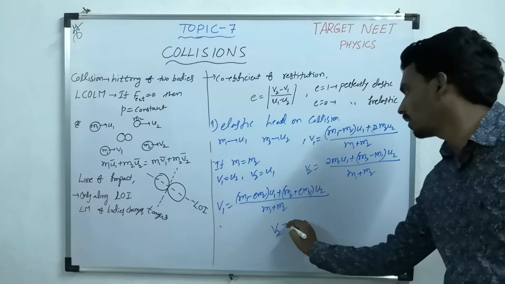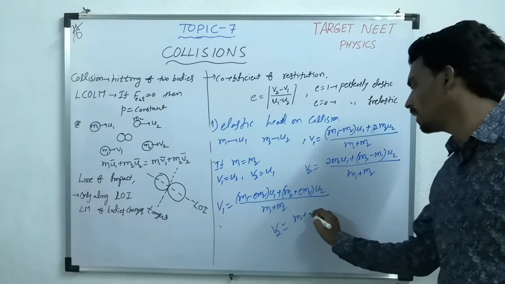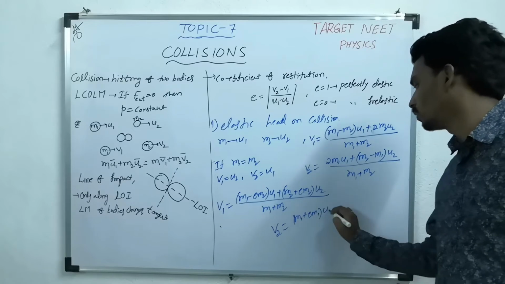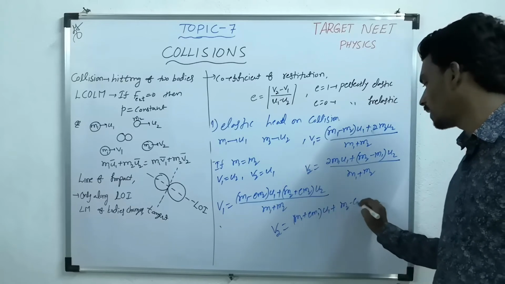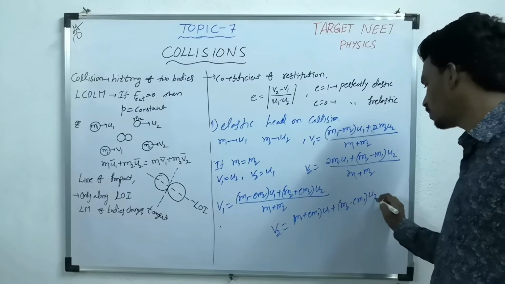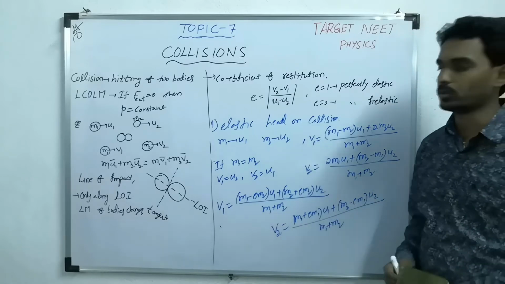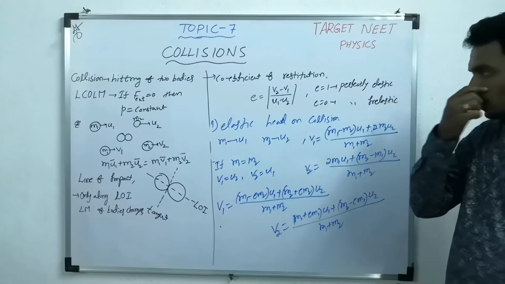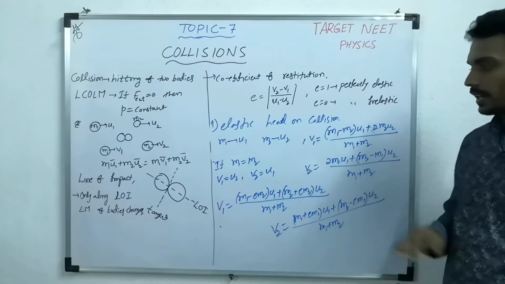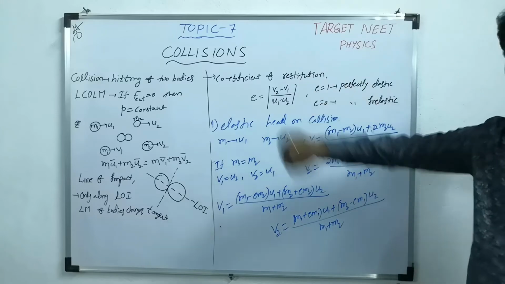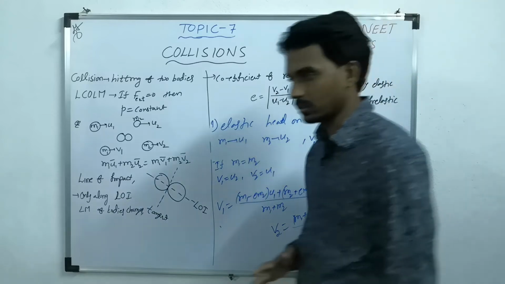And the other formula V2 is (M1 plus EM1) U1 plus (M2 minus EM1) times U2 whole divided by M1 plus M2. This is all about one-dimensional head-on collision. Basically, they will ask questions based on this.